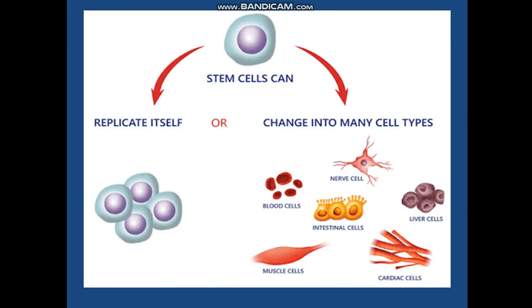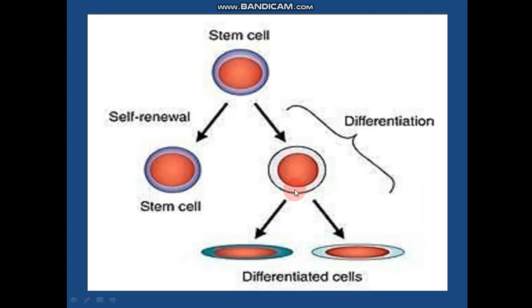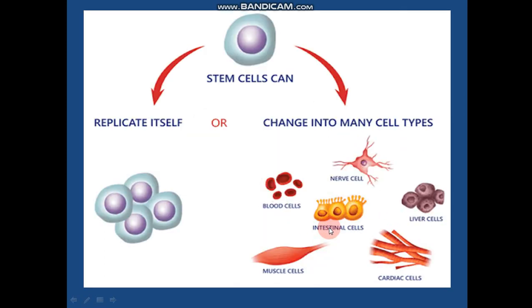Clear? Moving forward. See, the same thing can be depicted from this diagram also, this illustration also. The stem cells can replicate itself and form the similar kind of cells. See, you can see here that this is the same kind of cell as these are formed. So this is replicating itself. Second is the stem cell can change into many types of cells. It can form nerve cells, liver cells, cardiac cells, muscle cells, intestinal cells, or blood cells. So they are more specialized or differentiated, what we call.